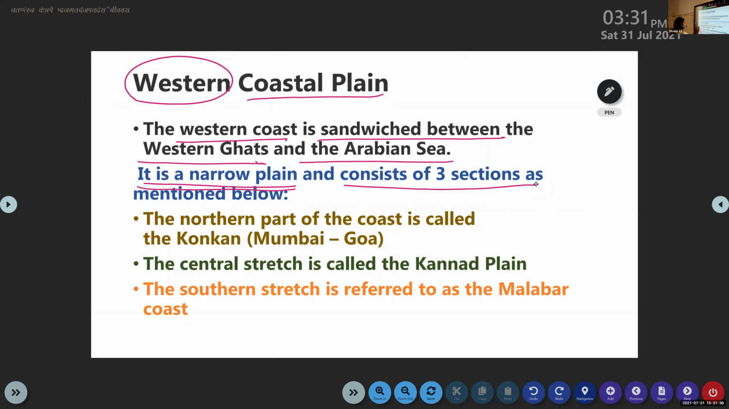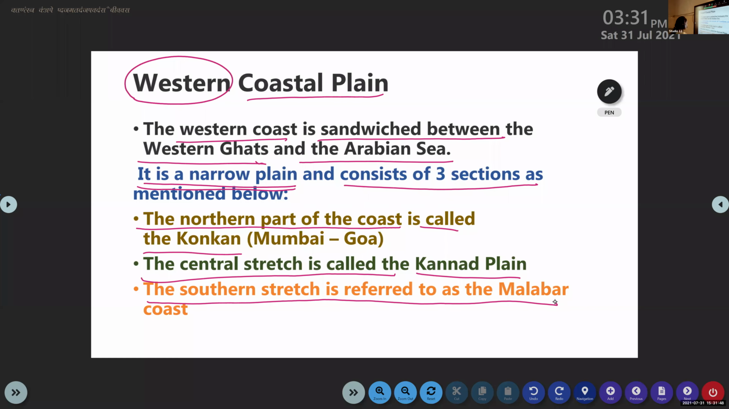The first one, the northern part of the coast, is called the Konkan coast. The central stretch is called the Kannad plain. And the third one, the southern stretch, is referred to as the Malabar coast. So the first one is the Konkan coast, the second one is the Kannad plain, and the third one is the Malabar coast. These are the three sections of the Western Coastal Plain.